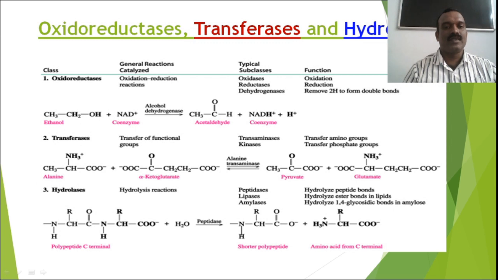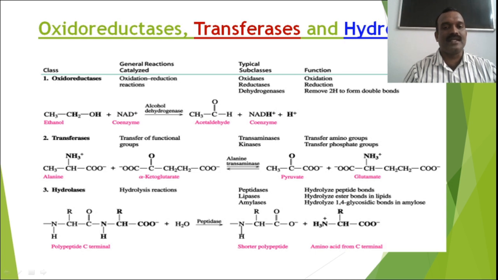Oxidoreductases. Oxidoreductases are the enzymes which catalyze oxidation reduction reactions. For example, alcohol dehydrogenase. It is an enzyme which is responsible for conversion of ethanol into acetaldehyde.